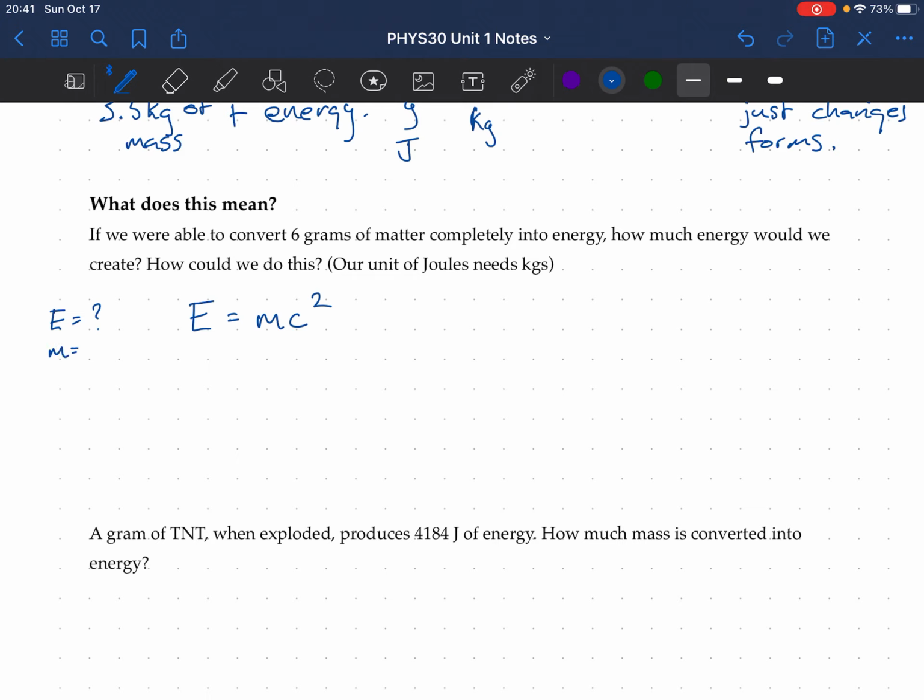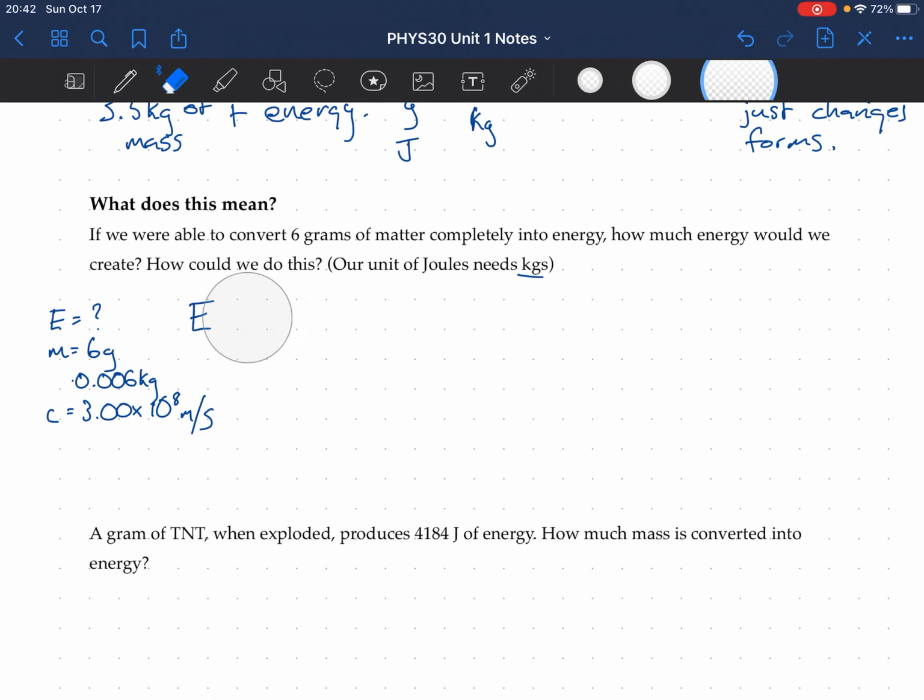What do we know? Energy, we don't know. Mass, we do know, 6 grams, but we need kilograms for this. So 0.006 kilograms. C, 3.00 times 10 to the 8 meters per second. I believe that's the correct number. We could always go to our physics sheet and make sure. I'm just going to pull that up on my computer here. My reference materials. 3.00 times 10 to the 8 meters per second.